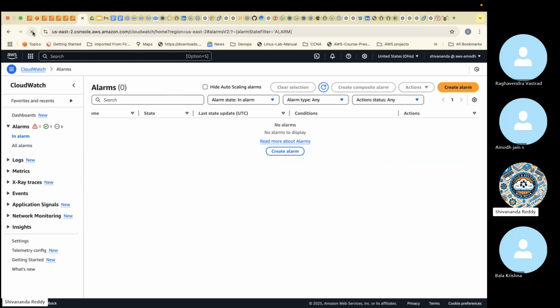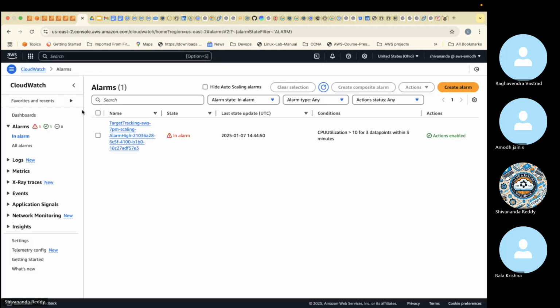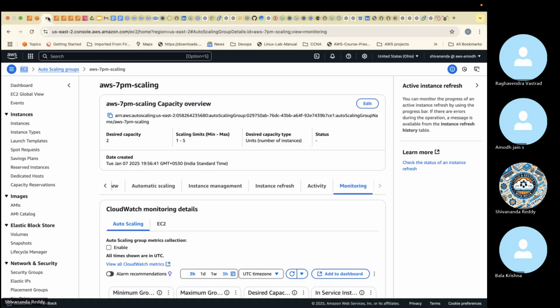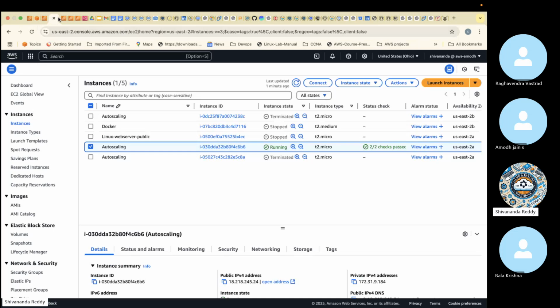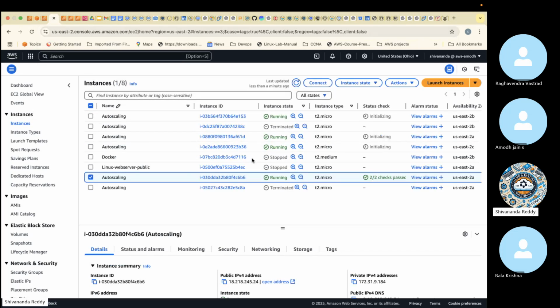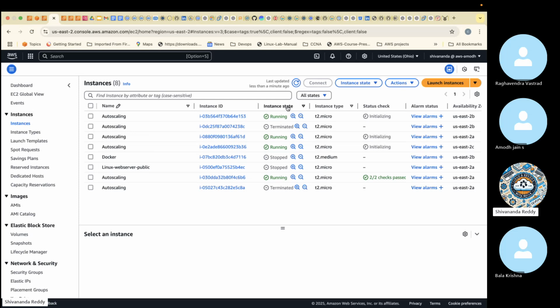Refresh this link. Able to see guys? Alarm high has come. It is in alarm high. Now if I refresh here, more servers should reflect. Able to see guys? Running servers have increased. How many are there? 4 total. Earlier 1 was there. The remaining 3 launched.